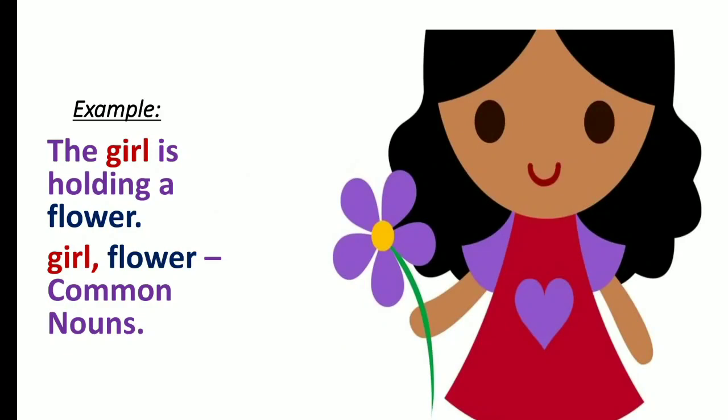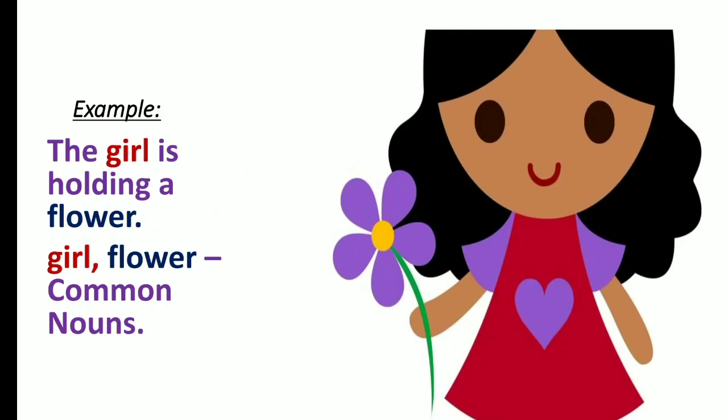So, see the picture. Here we have given the example. The girl is holding a flower. So, here, girl and flower. The words girl and flower are common nouns. Is it clear? So, again you can see the pictures at the side. The girl is holding a flower. So, what is the girl holding? Flower. Who is holding the flower? The girl.